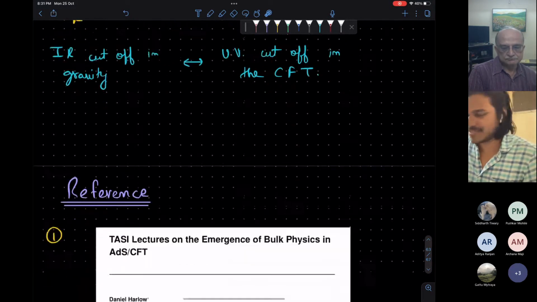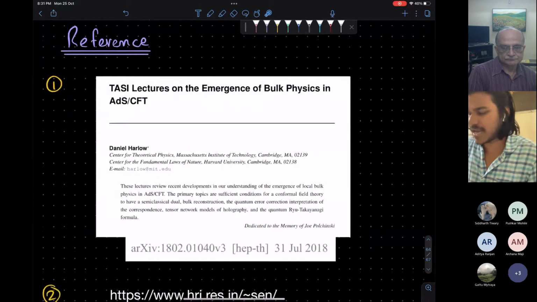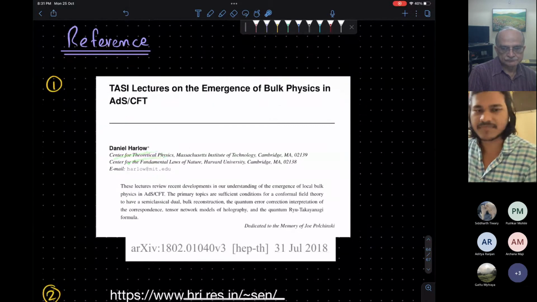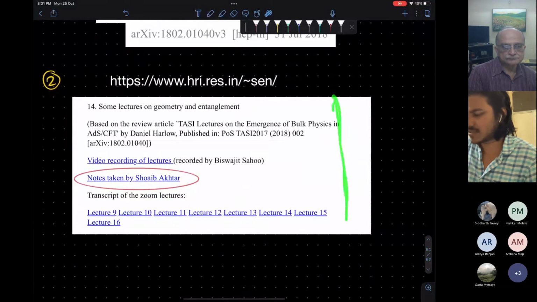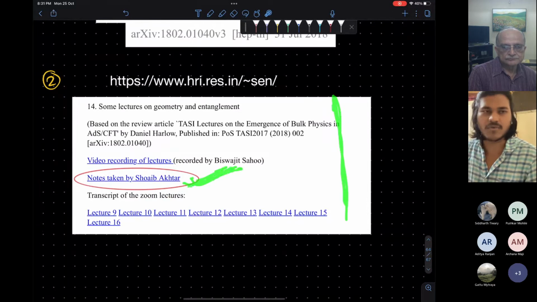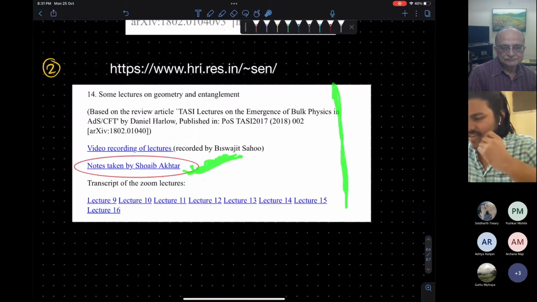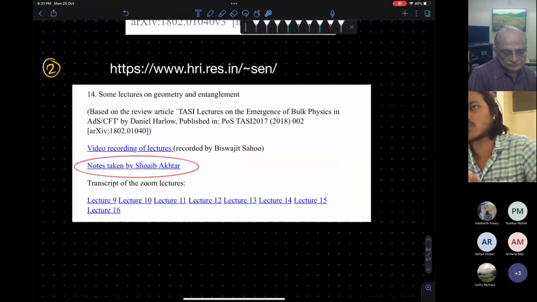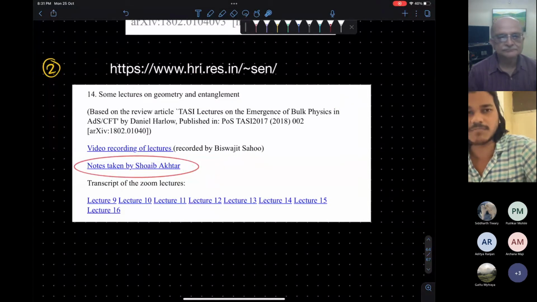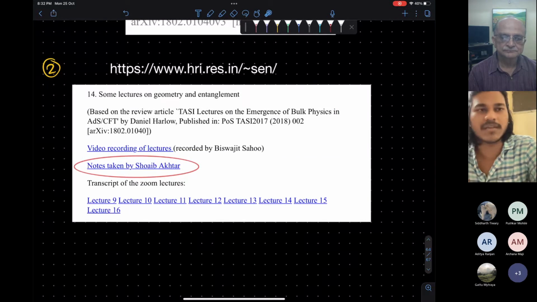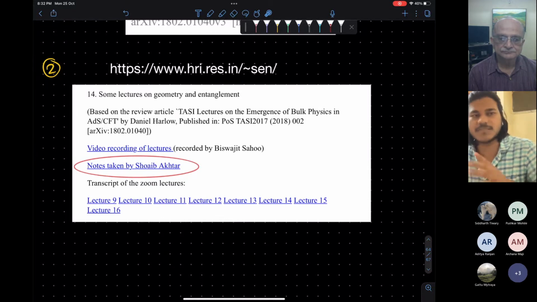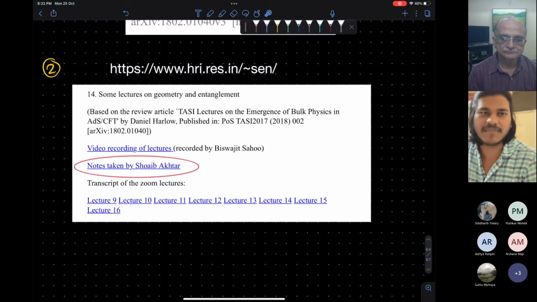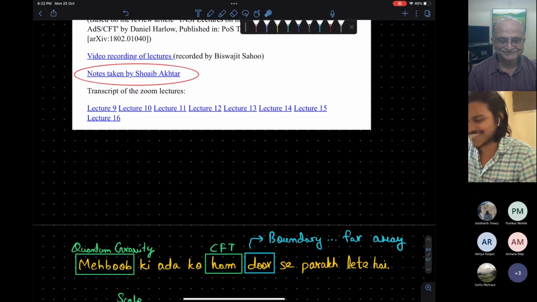Okay, so now I am almost done. Just two references. This is a paper by David Harlow, you can find it on arXiv. And these are a few lectures by Ashok Sen on entanglement and geometry. He also uploaded them; I attended his lectures, and you can find my lecture notes there. This has everything in great detail, around 16 lectures. Later he also covers holography. He uses AdS-CFT correspondence, and there they actually use the language of quantum computing, quantum error codes, everything is used. If people want, I can maybe give the next lecture after EndSem.